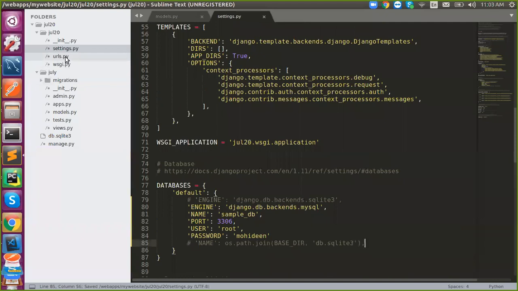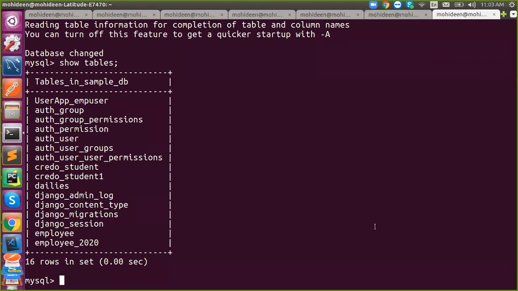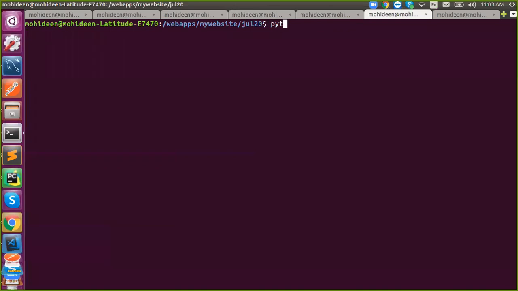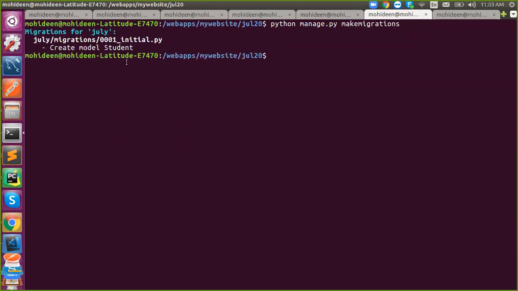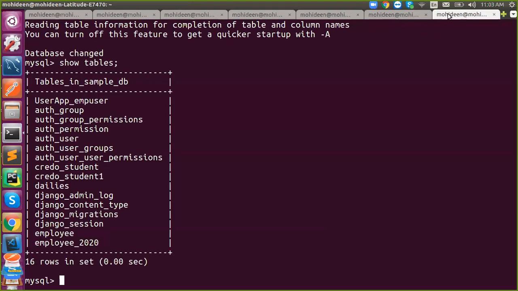So this is my settings, and I created a table. Let's see. Once you're done with your table, say python manage.py makemigrations. The migration is going to do the conversion of your Python code into SQL. Whenever we make changes, this will create a migration script. Once done, we have to migrate. So what happened? The table will be generated. So the table was generated. If you check that, you will find it out.